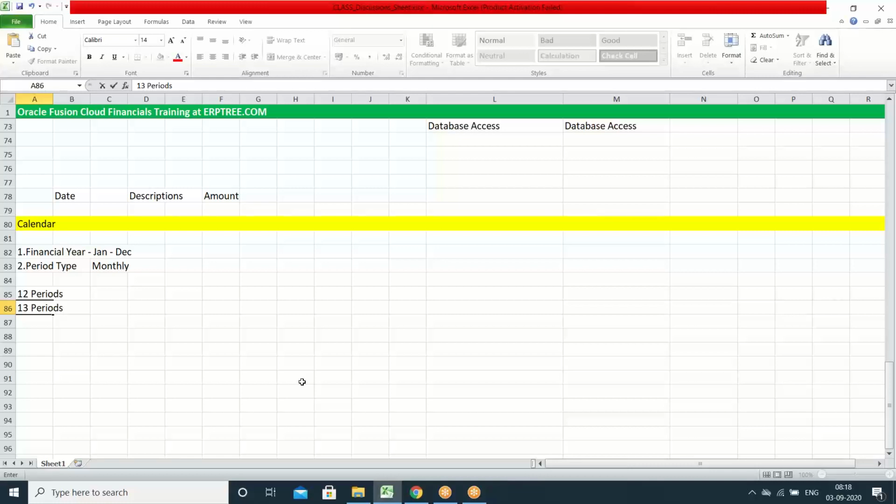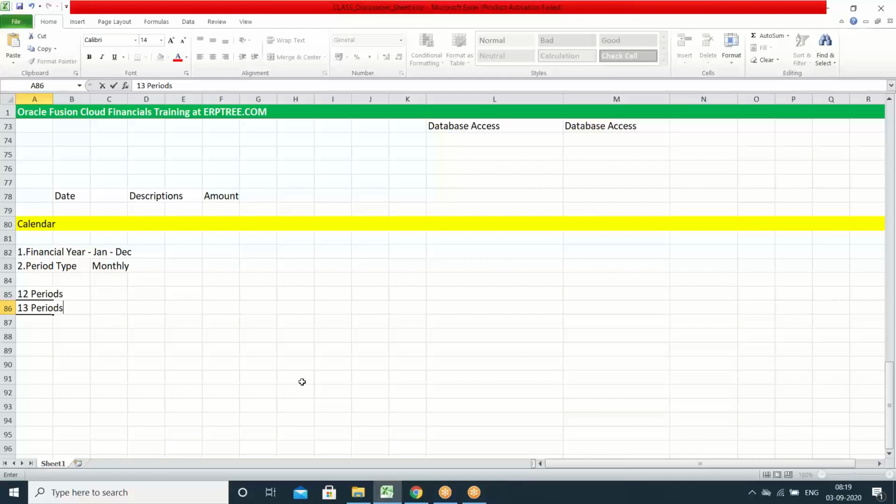We are very sure about 12 periods. What are those? Jan to December. If it is the financial year for India, then April to March. We know exactly which periods are those 12. But if you want to create more than 12, those are additional periods. If you take the example of US, Jan to December will be created, those are 12 periods.